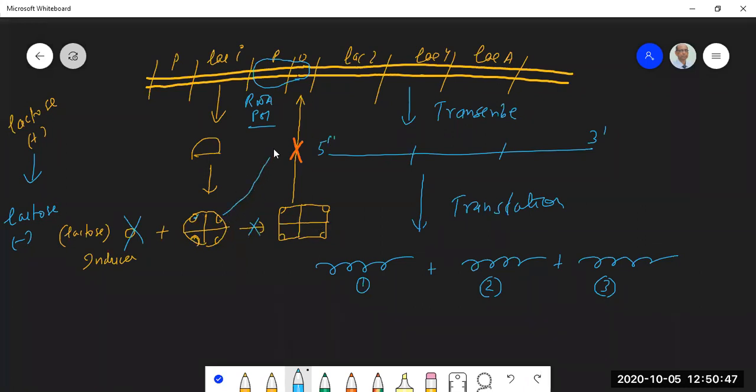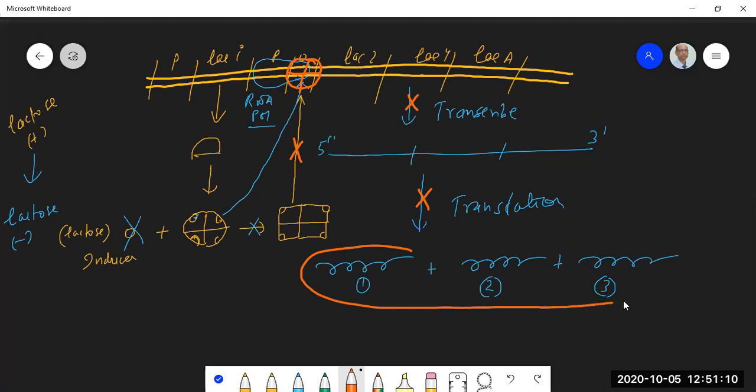This repressor protein has a higher affinity for the operator region. So it will go and occupy the operator region, thereby physically obstructing RNA polymerase from binding to the promoter. And as a result of that, further transcription will stop, further translation will stop, and in no time these 3 enzymes will start depleting from several hundred copies in the bacterial cell. They will come down to their basal level, something like 5 or 6 copies of each of these enzymes maintained in the bacterial cell.